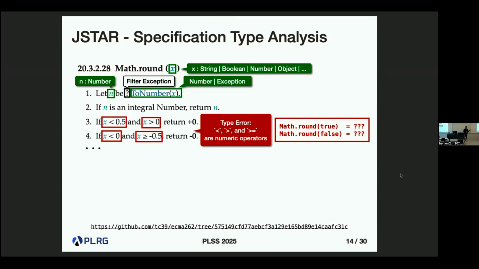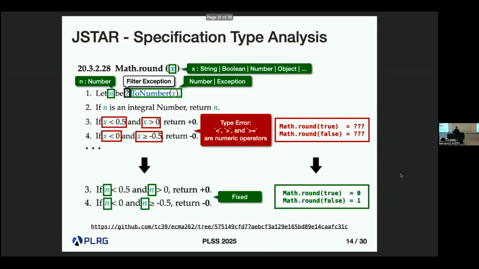But in the specification, there is no meaning for that, so there are no semantics for that case. So this is an obvious specification bug. Before the official specification was released, it was fixed to look like this, using the variable n instead of x. So now we have the semantics for when we pass Boolean values to this built-in library method.